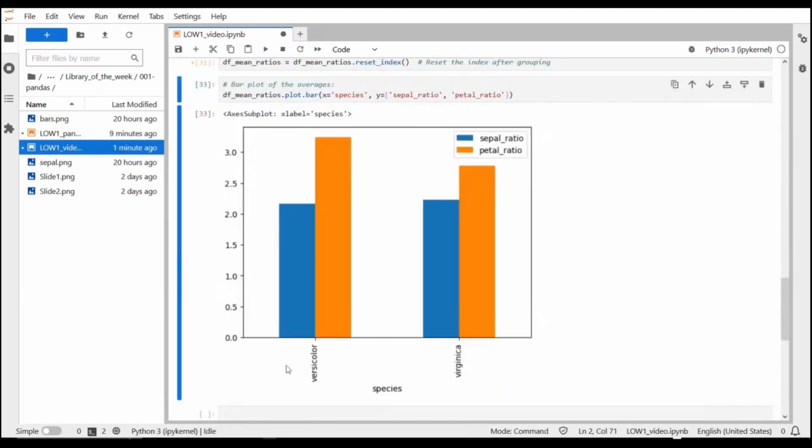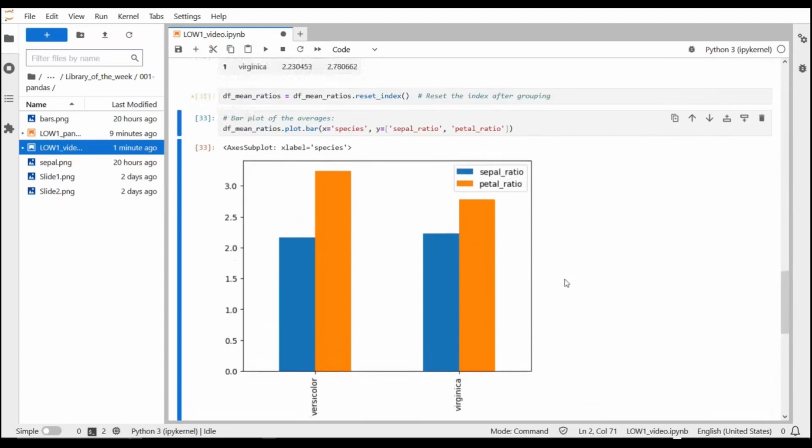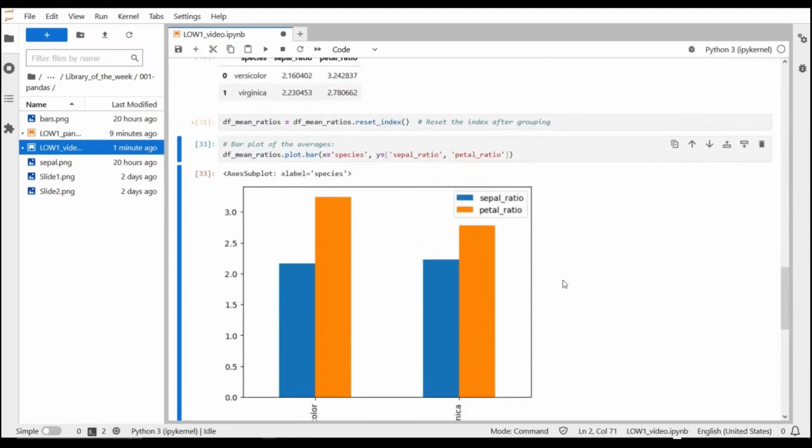So as you can see, the X shows the species, versicolor and virginica. We filtered the setosa out in our previous steps, and in Y we have the sepal and the petal ratio. They both have the same unit and they are colored differently. So sepal ratio is in blue and petal ratio is in orange. This is not the best possible visualization you can do, but Pandas offers a quick way to visualize data, and that is always great to have, and I would take it anytime.